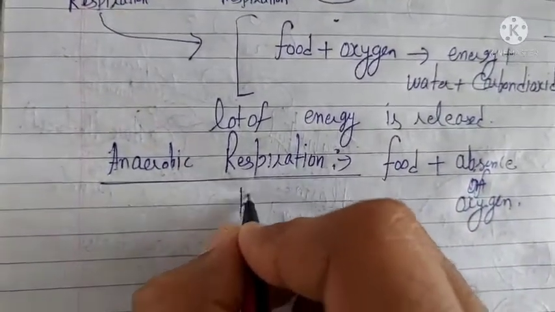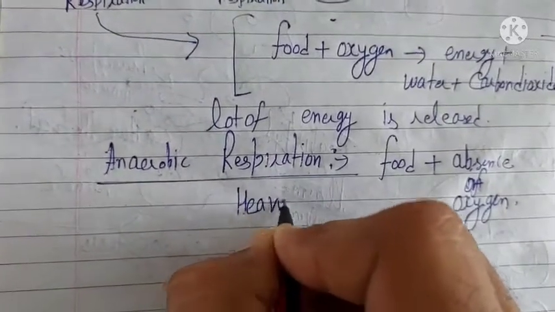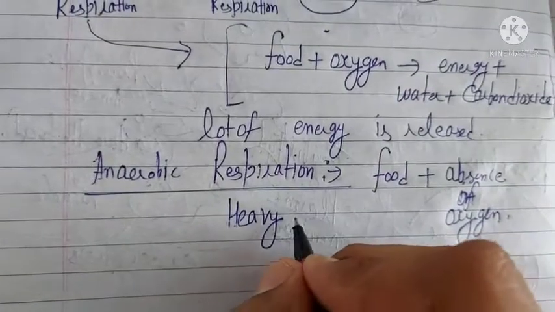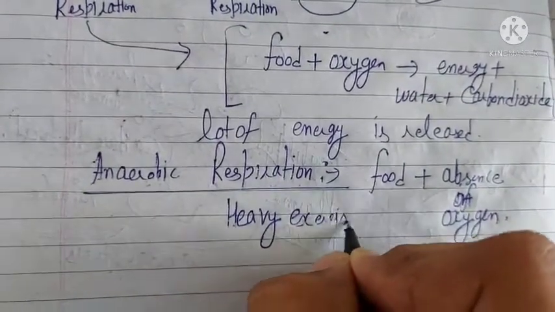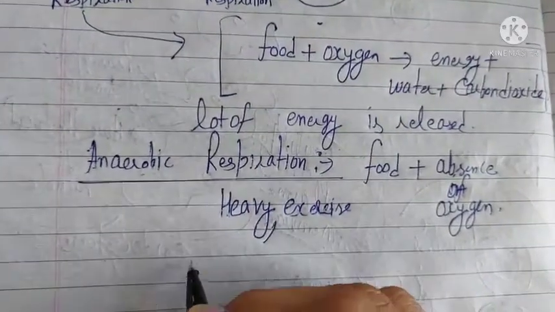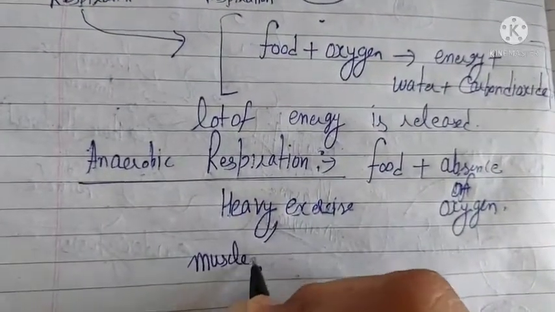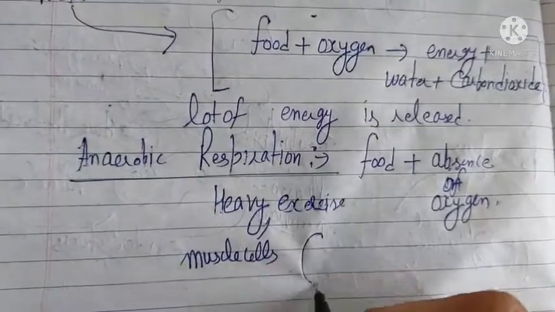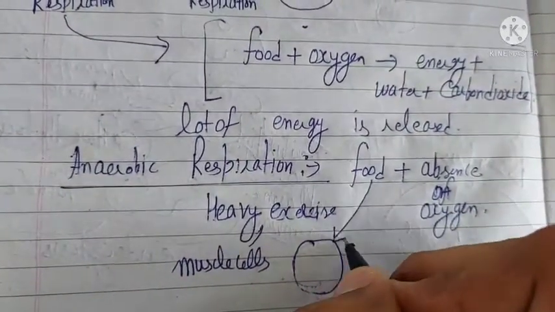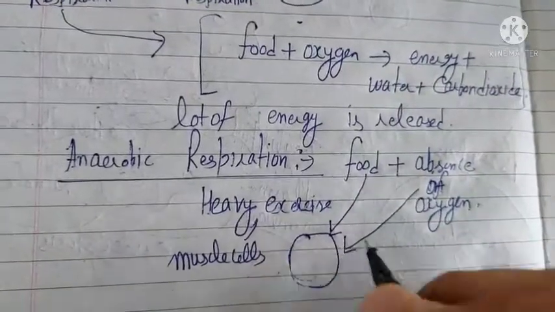So when a person is doing a heavy exercise, either he is running or lifting some heavy objects, then in his muscle cells, this food is going to break in the absence of oxygen.